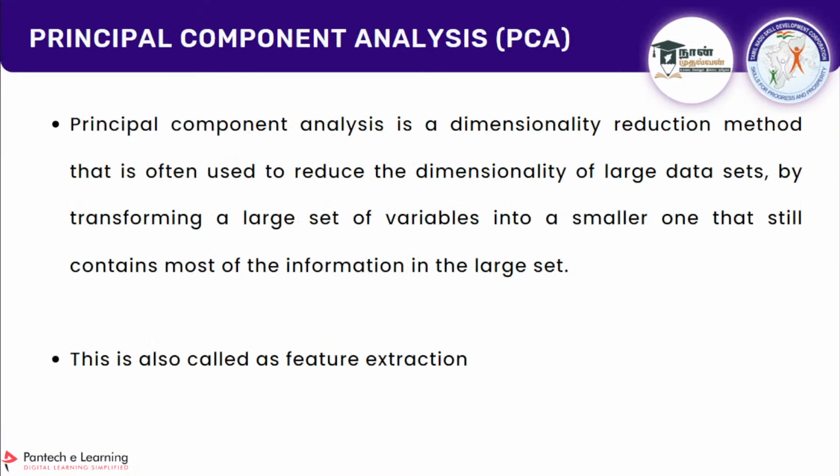Starting with principal component analysis. It is a dimensionality reduction method. What is dimensionality? Dimensionality is nothing but the columns or the features we have. In previous classes we saw feature selection; this is known as feature extraction, and I'll tell you the difference. This is a dimensionality reduction method often used to reduce the dimensionality of a large data set by transforming a large set of variables into a smaller one that still contains most of the information in the large data set. This is also called feature extraction.